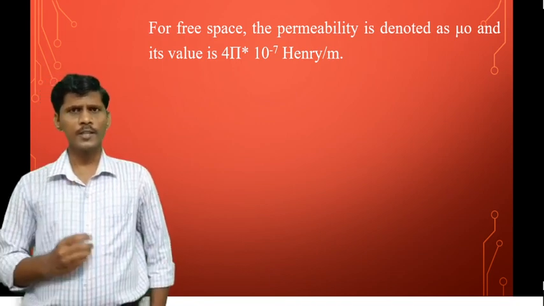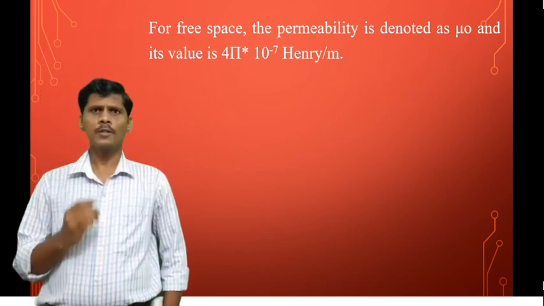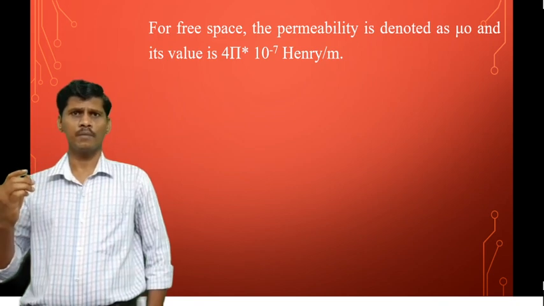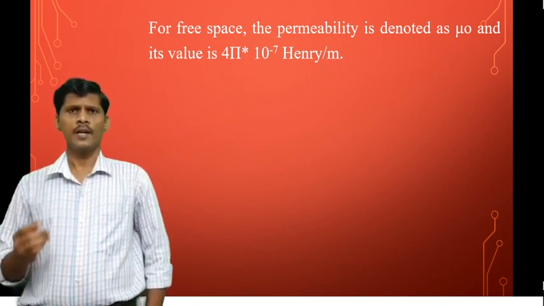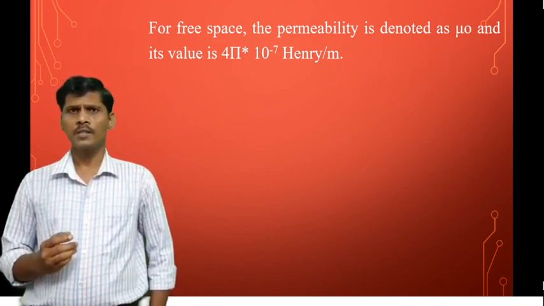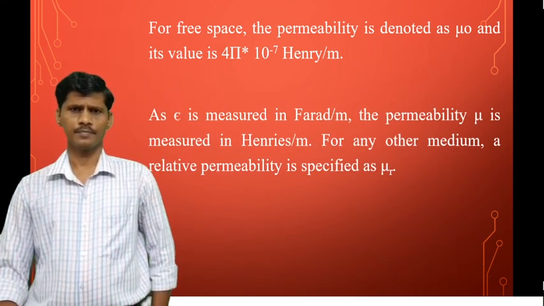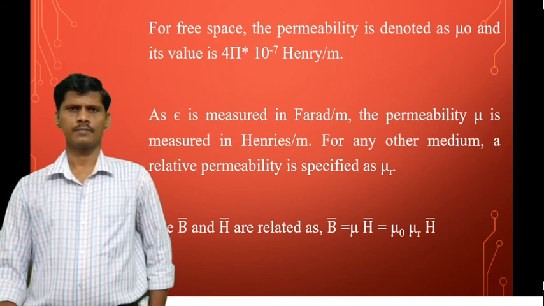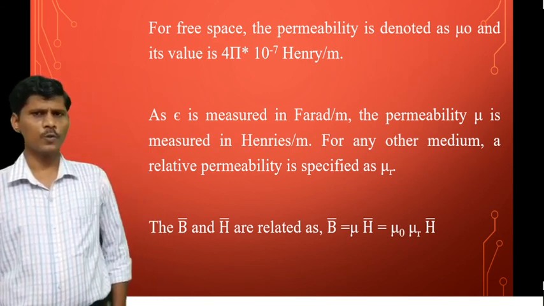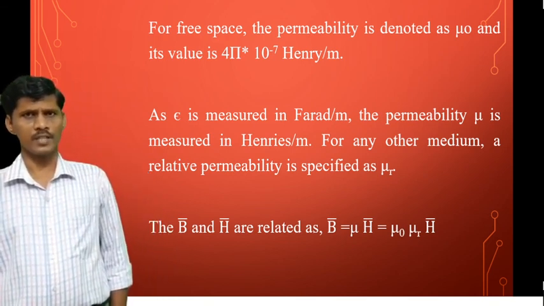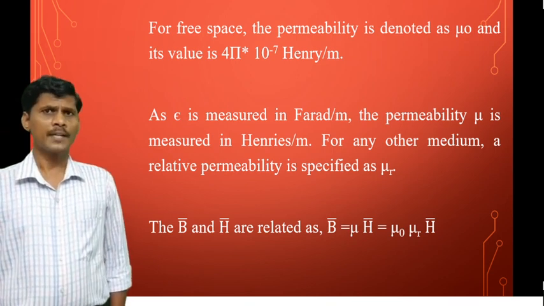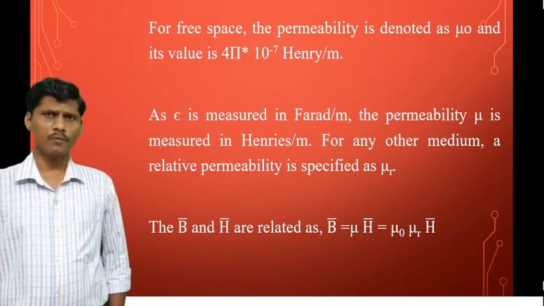The electrostatic parameter epsilon naught is measured in farad per meter and the permeability of free space is measured in Henry per meter. B bar is equal to mu into H bar. That is the relationship between magnetic flux density and magnetic field intensity.